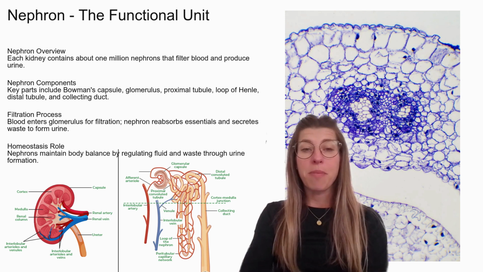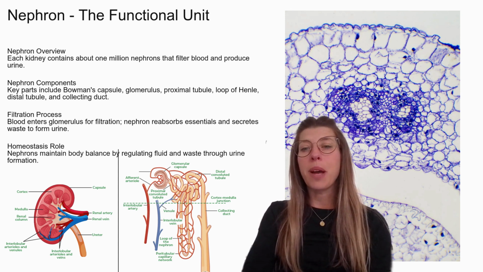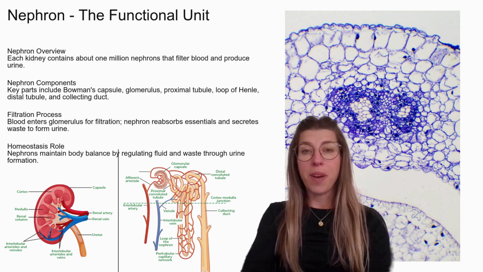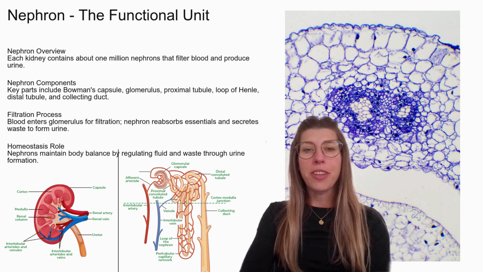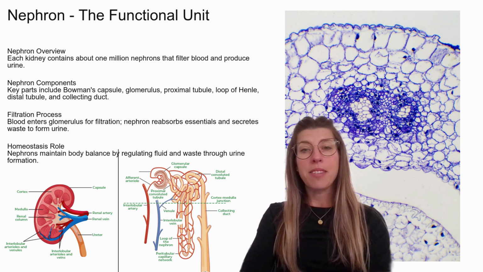Let's take a microscopic view of the kidneys by looking at the nephron. Each kidney contains about 1 million nephrons that filter blood and produce urine. Key parts of the nephron include the Bowman's capsule, glomerulus, proximal tubule, loop of Henle, distal tubule, and collecting duct. In terms of the filtration process, blood enters the glomerulus for filtration. The nephron reabsorbs essentials and secretes waste to form urine. Nephrons maintain body balance by regulating fluid and waste through urine formation.